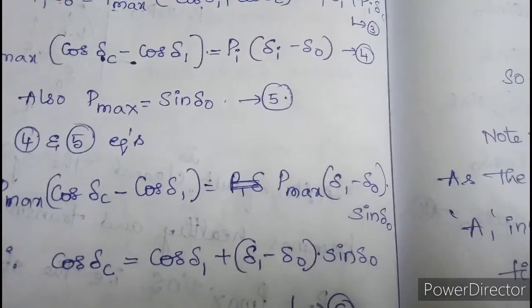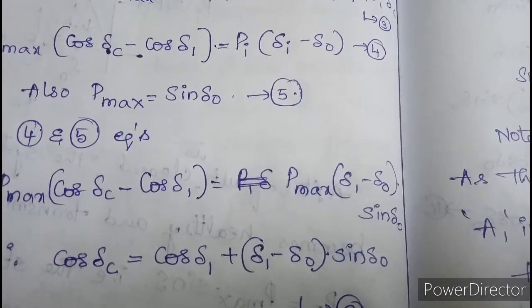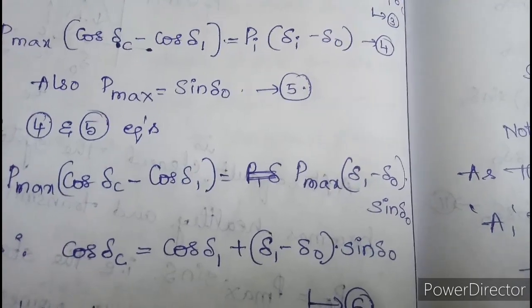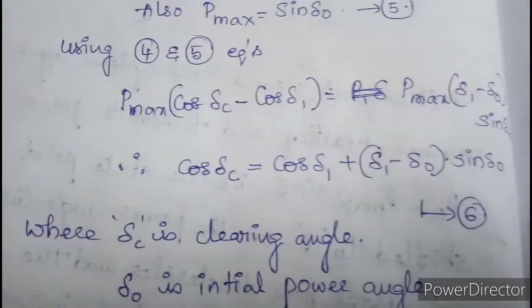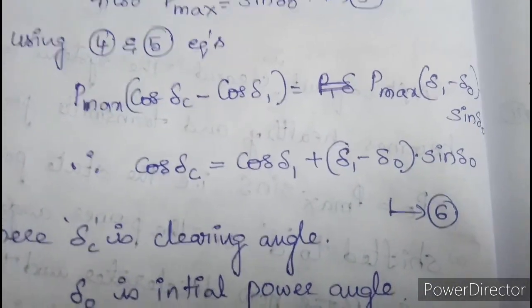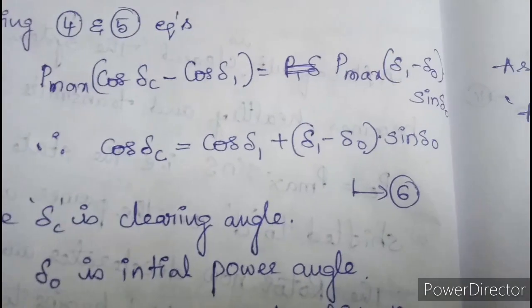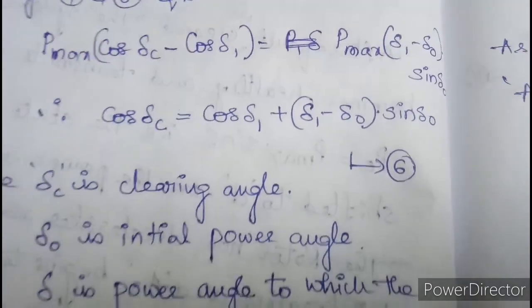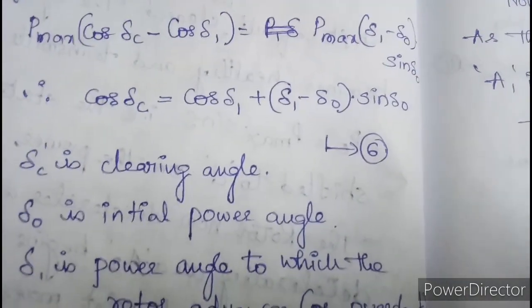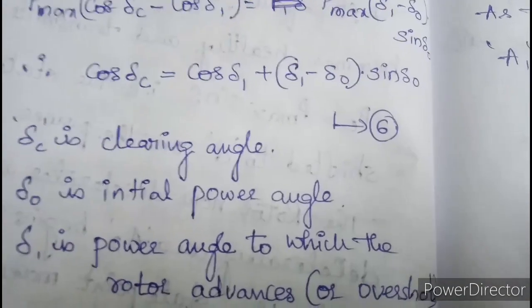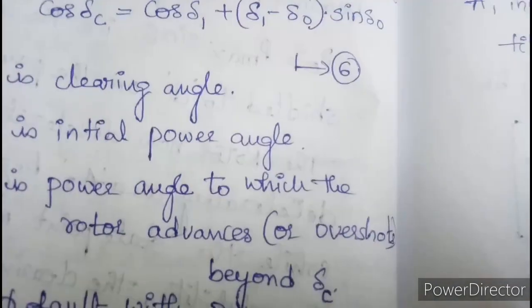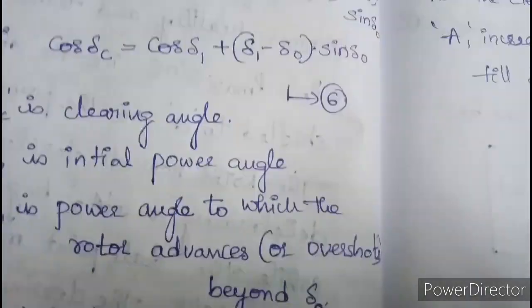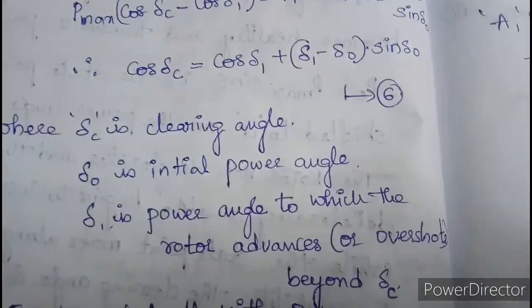In the fifth equation, Pi equals Pmax into sin delta naught. Now substitute Pi in place of Pmax into sin delta naught and simplify this equation. Then we get cos delta C equals cos delta 1 plus delta 1 minus delta naught into sin delta naught, where delta C is called the clearing angle, delta naught is the initial power angle, and delta 1 is the power angle to which the rotor advances or overshoots beyond delta C.